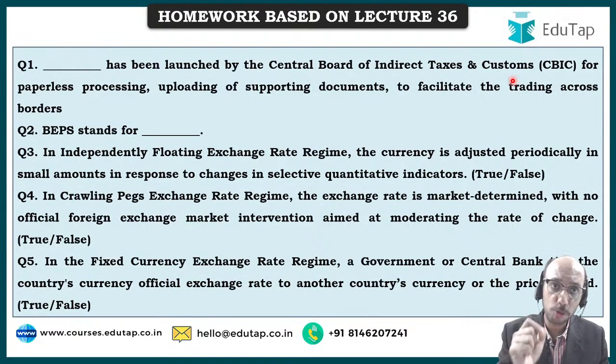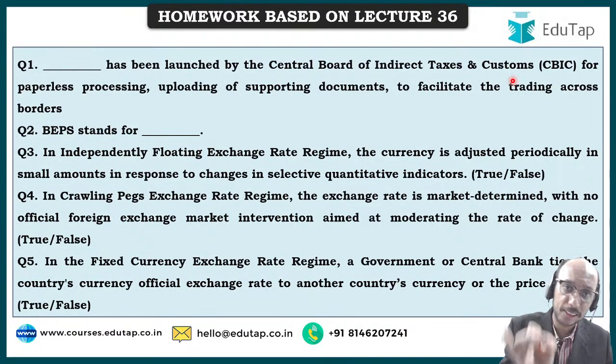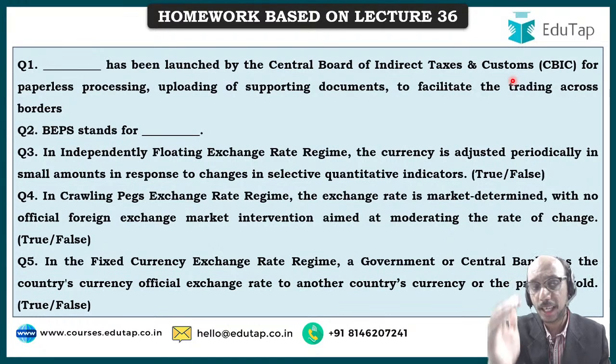And questions 3, 4 and 5 are regarding various exchange rate regimes. So question 3 is about independently floating exchange rate regime. Question 4 is crawling pegs exchange rate regime, I'm sorry. And question 5 is about fixed currency exchange rate regime. आपको बताना है ये पांचों questions के answer in the homework session.